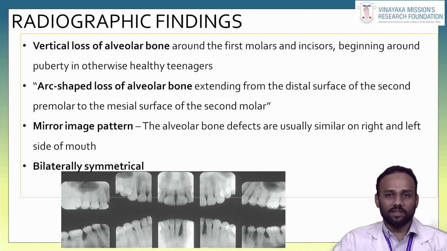This is the most important thing in aggressive periodontitis. Whereas in chronic periodontitis there will most probably be horizontal bone loss, in aggressive periodontitis we can see a vertical loss of alveolar bone around the first molars and incisors, beginning around puberty in otherwise healthy teenagers. There will be an arc-shaped loss of alveolar bone extending from the distal surface of the second premolar to the mesial surface of the second molar, and the image will be a mirror pattern. The alveolar bone loss is usually similar on the right and left sides of the mouth, and it will be bilaterally symmetrical, which can be appreciated in the radiograph below.